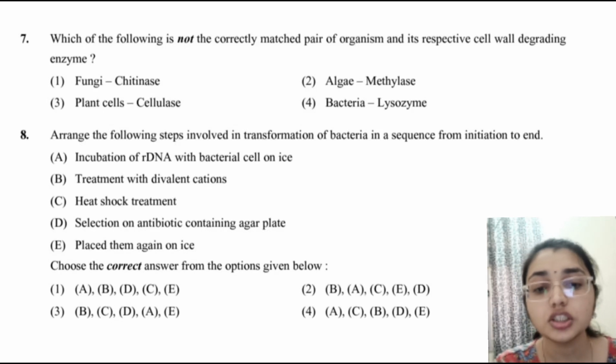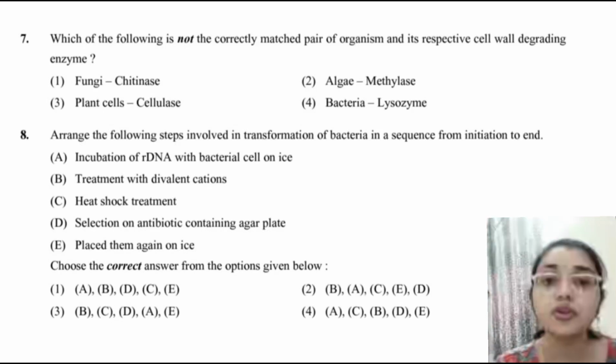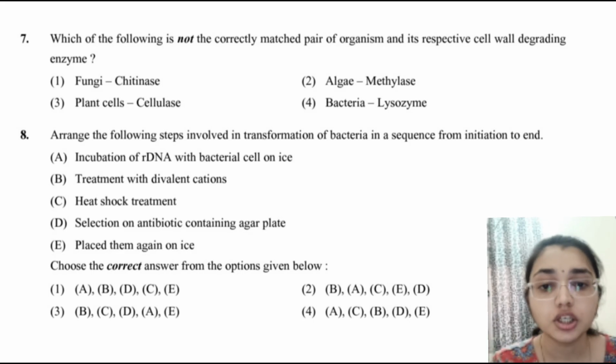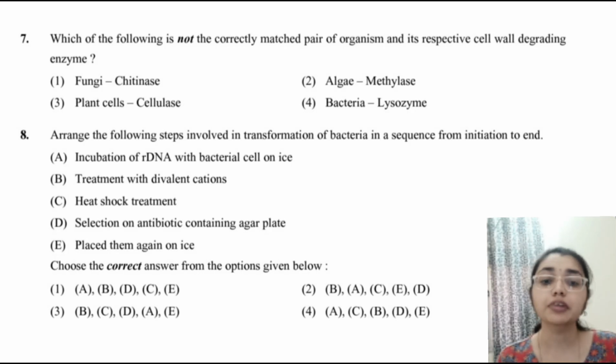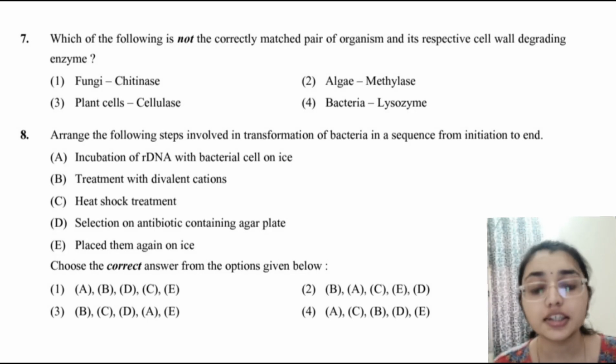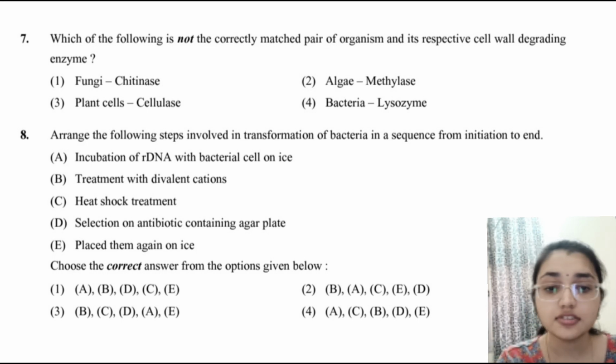Then the next question: which is not the correct match? We have to tell which one is not the correct match. Here algae does not have methylase as a cell wall degrading enzyme. The other options are correct: fungi are chitinous, plants are cellulose, and bacteria are lysozyme.